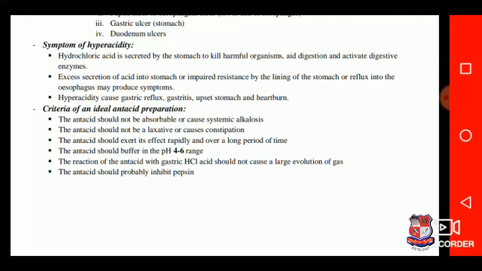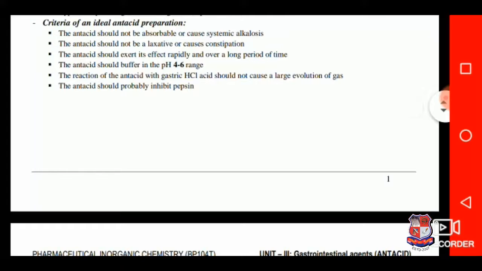So, what is the ideal preparation called an antacid? The antacid should not be absorbable or cause systemic alkalosis. It should not be a laxative or cause constipation. It should exert its effect rapidly and over a long period of time, and it should buffer in the pH range of 4 to 6. The reaction of antacid with gastric acid HCl should not cause a large evolution of gas. The antacid should preferably inhibit pepsin.